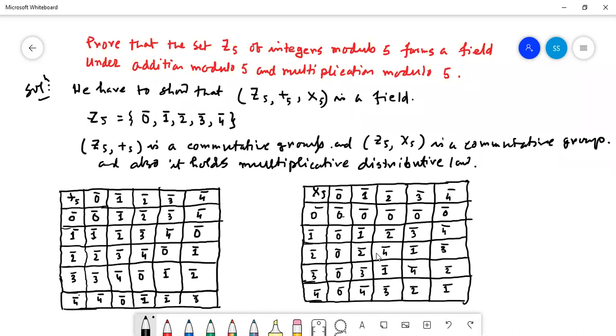So for every non-zero element there is an inverse element. Non-zero element 1, inverse of 1 is 1. Non-zero element 2, inverse of 2 equal to 3. Non-zero element 3, inverse of 3 equal to 2. Non-zero element 4, inverse of 4 is equal to 4. So this is a field.